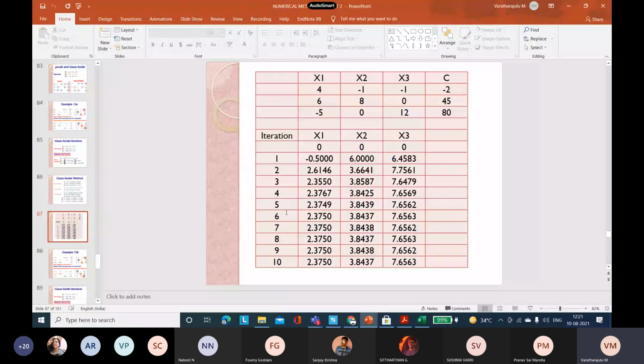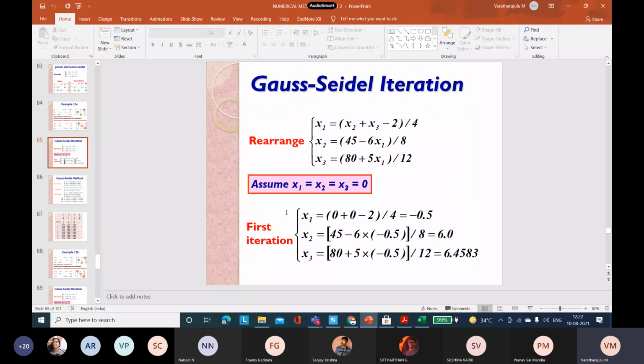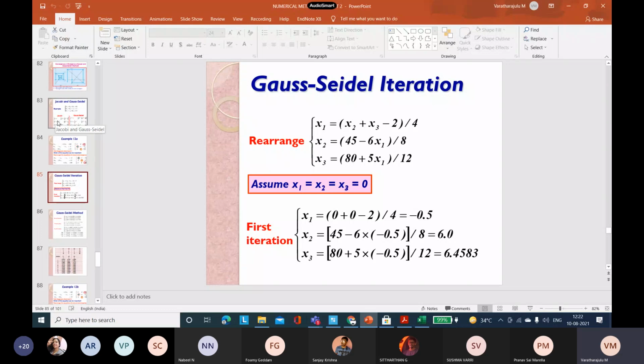This is the problem solved with the aid of Excel, not solved manually. So in the same way, I request you to get the solutions through Excel. Do some practice with Excel, then that would be better to find the results for the subsequent iterative methods. Usually we are concerned about the Jacobi and Seidel methods, and that's all about today's class.